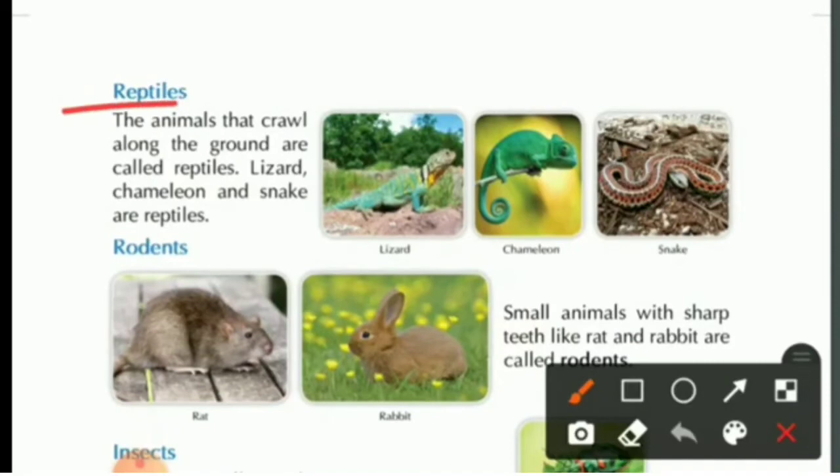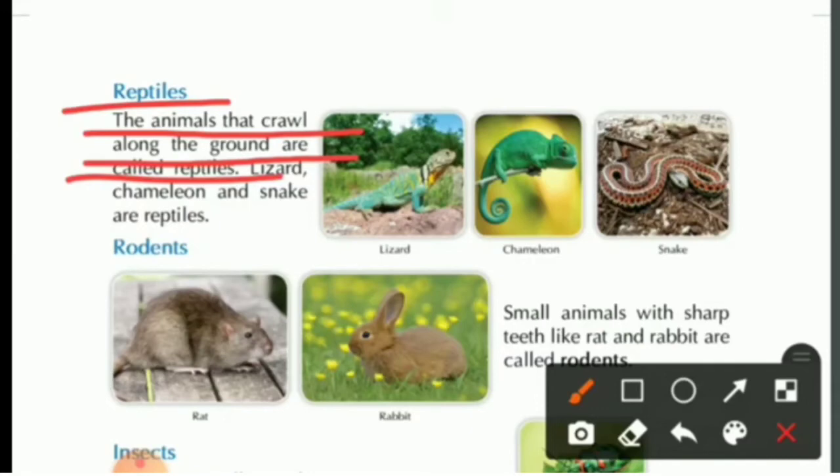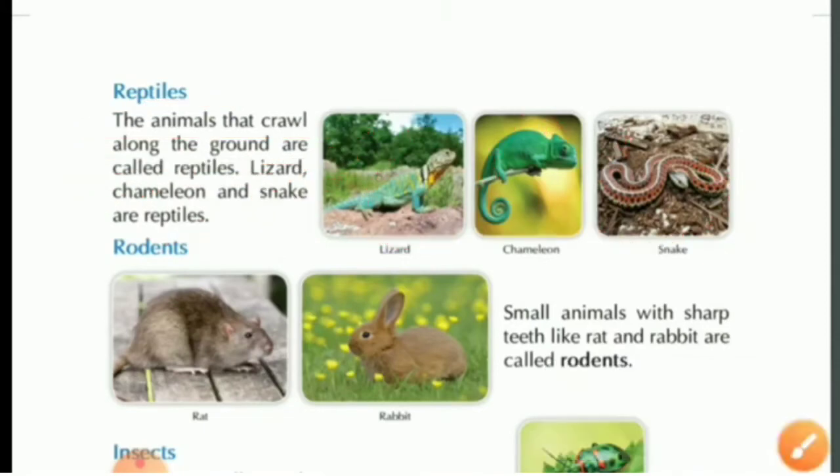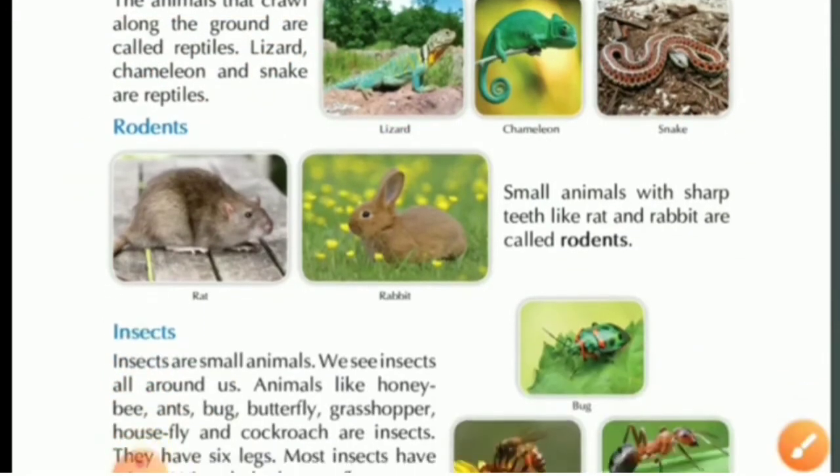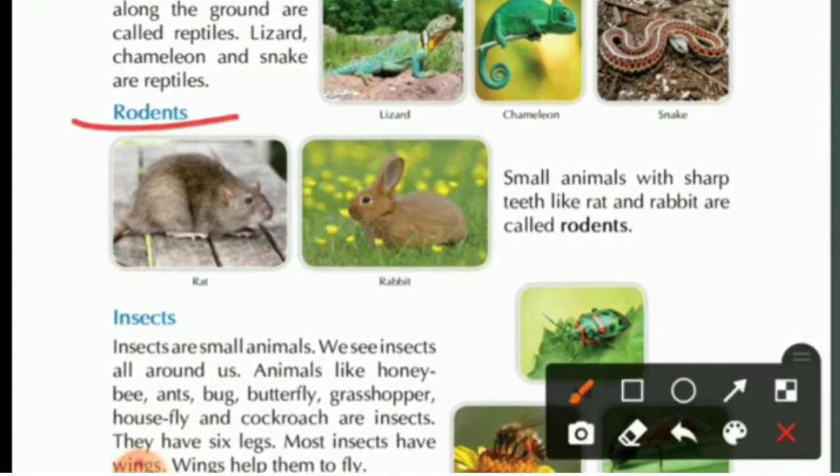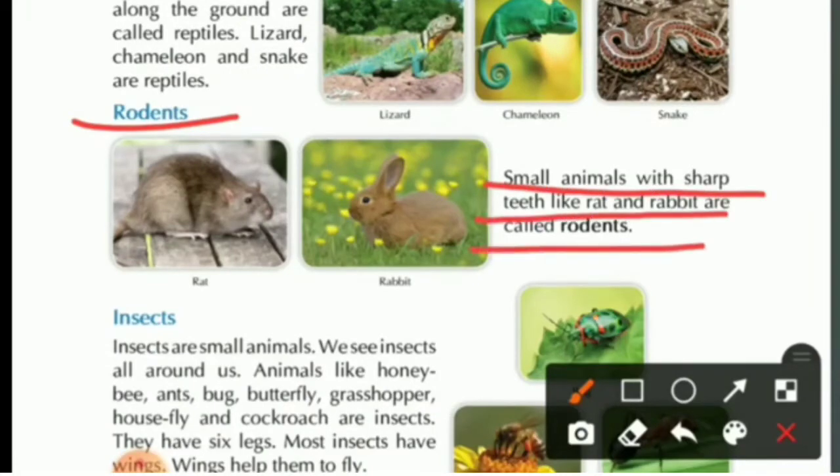Next category is reptiles. The animals that crawl along the ground are called reptiles. Examples are lizard, chameleon, and snake. Next is rodents. Small animals with sharp teeth like rat and rabbit are called rodents. Okay, here you can see the picture of rat and rabbit. They have small and sharp teeth. So these types of animals are known as rodents.